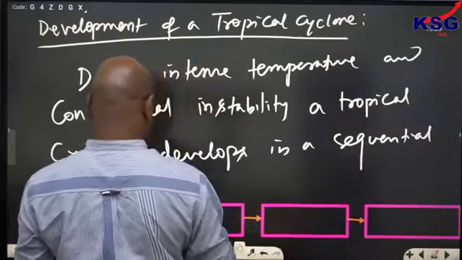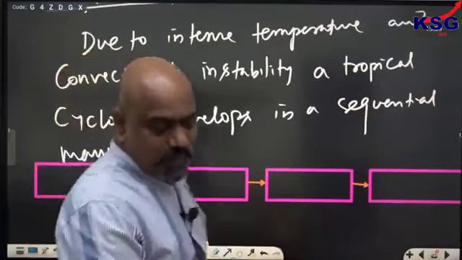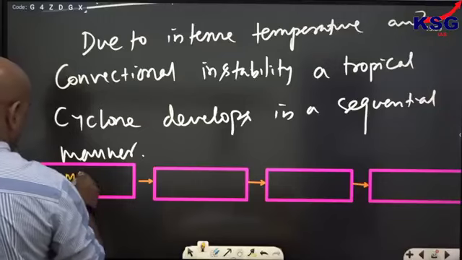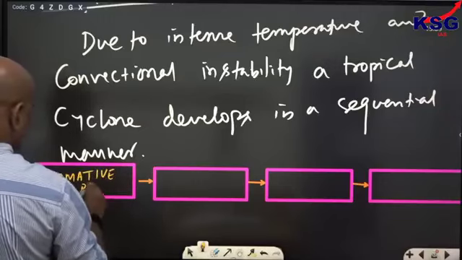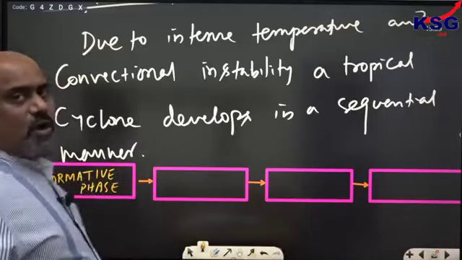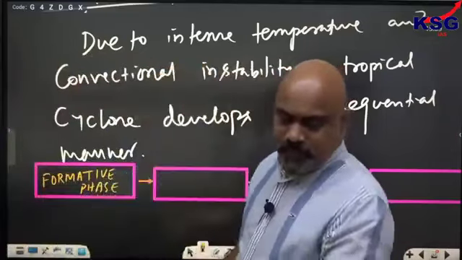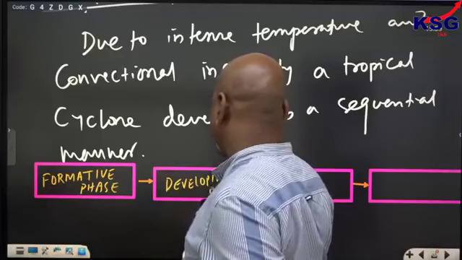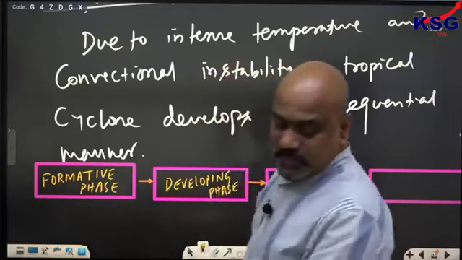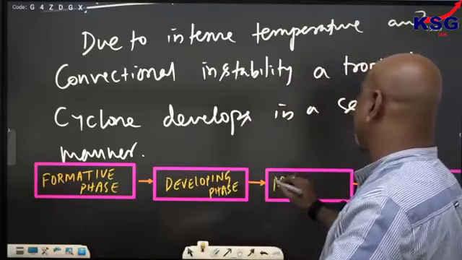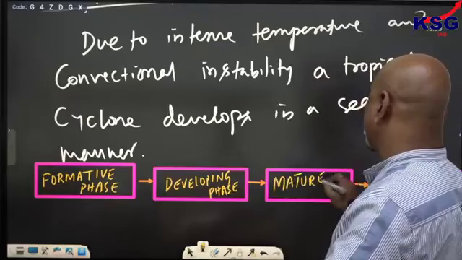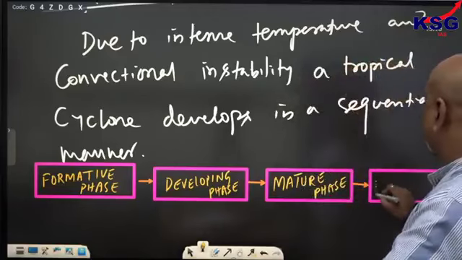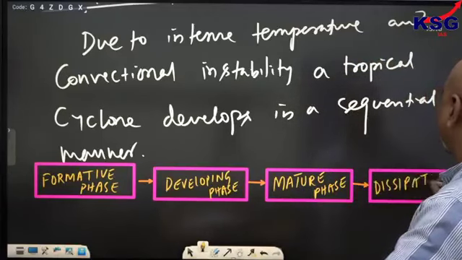What is the name of the first phase? First, I said you have the formative phase. In the formative phase, formation takes place. The conditions, I said, all the conditions will develop there. Then the developing phase. Development will be there in this phase. Then we have the mature phase, and finally you have the dissipating phase.